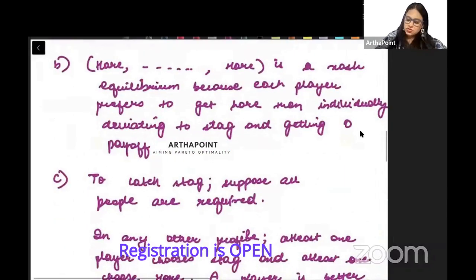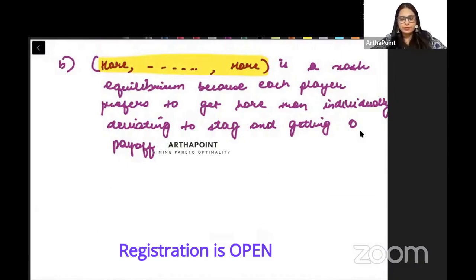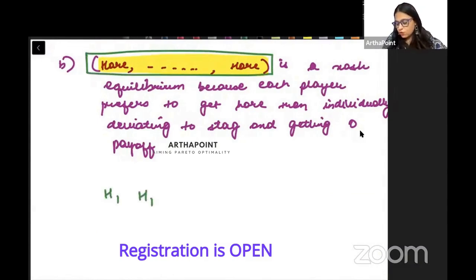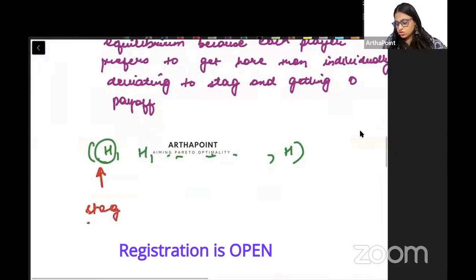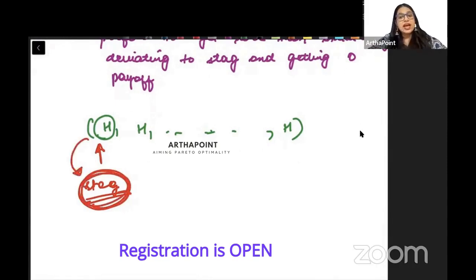My second claim is that everyone catching a hare is also a Nash equilibrium. Now look carefully. When everyone is catching a hare, each one gets the smaller animal. Now suppose the first person decides to deviate and start looking for a stag, because he wants the bigger animal. If he deviates and looks for a stag, what will happen, beta? He will get zero payoff.